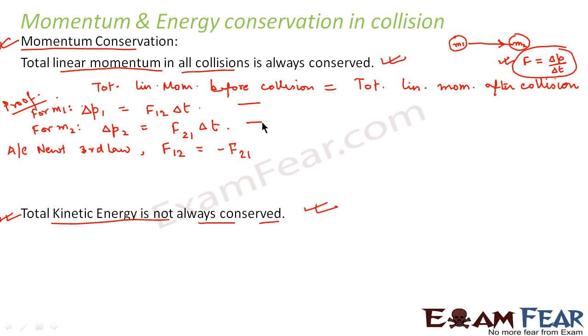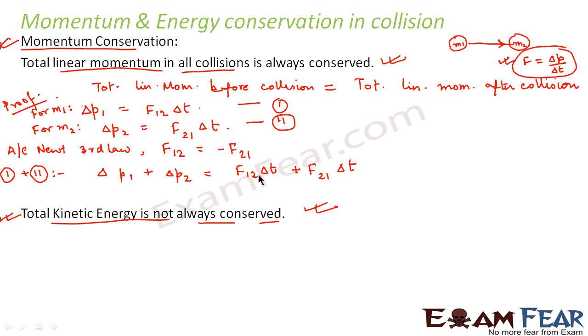Now we add equation 1 and equation 2. This gives delta P1 plus delta P2 is equal to F12 delta t plus F21 delta t.